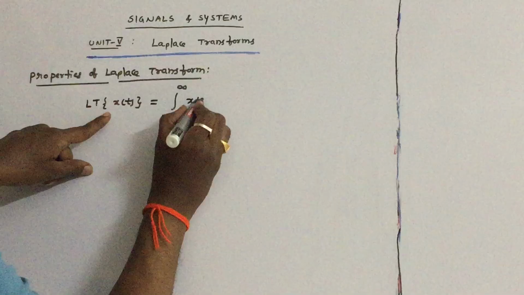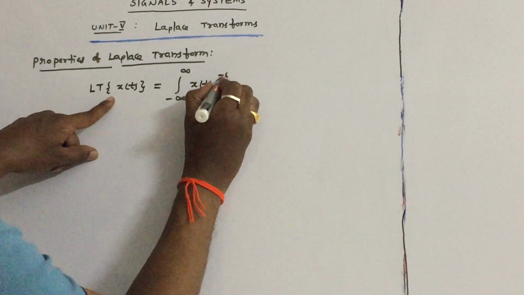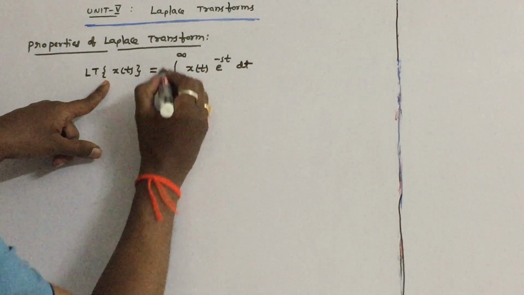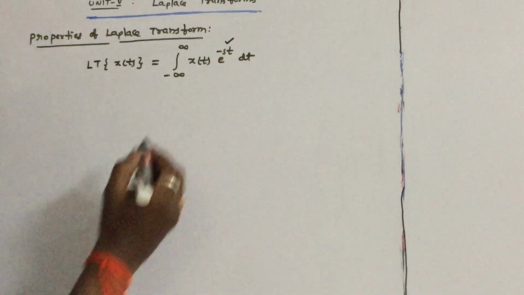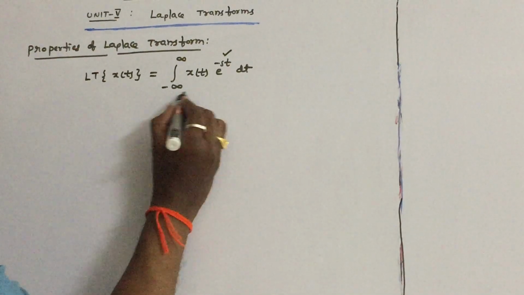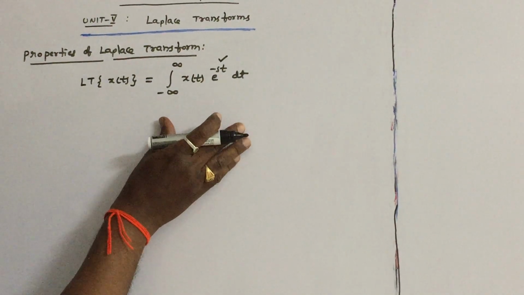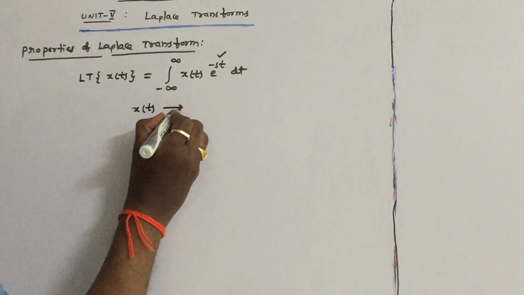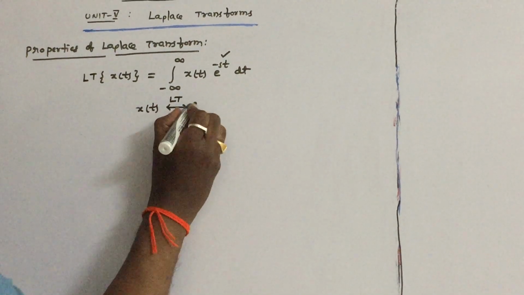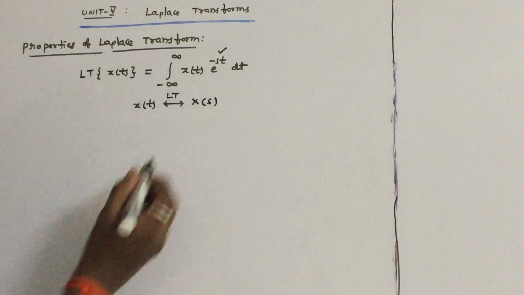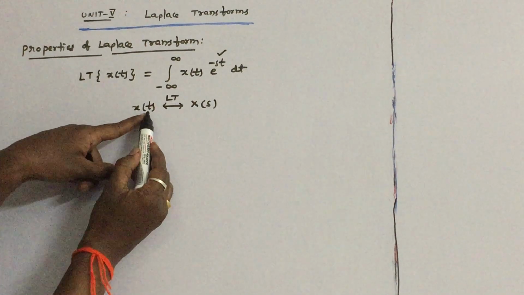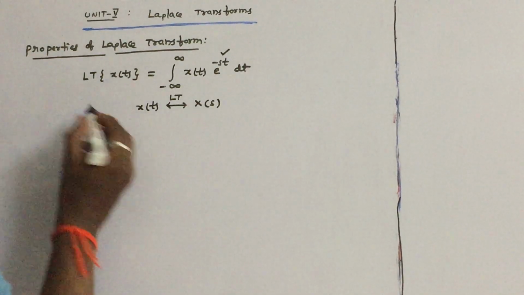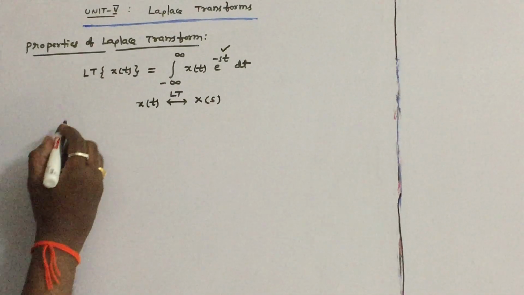Substitute the given function x of t. The transformation is e power minus st into dt. So because of this e power minus st transformation, the entire answer of this integration will come as a function of s. So therefore, we can write it as x of t's Laplace transform is written as x of s. So that means the Laplace transform converts a time domain variable into frequency domain variable s. So this is the definition of bilateral Laplace transform.